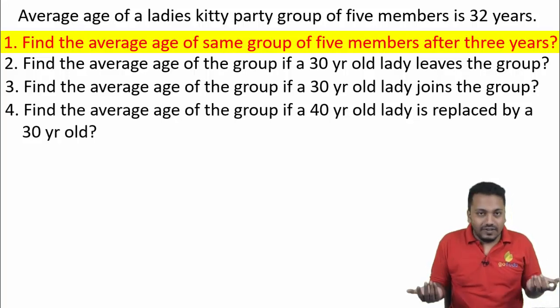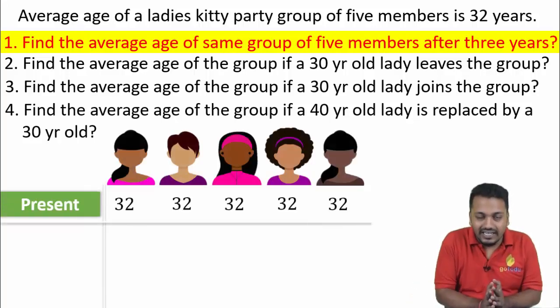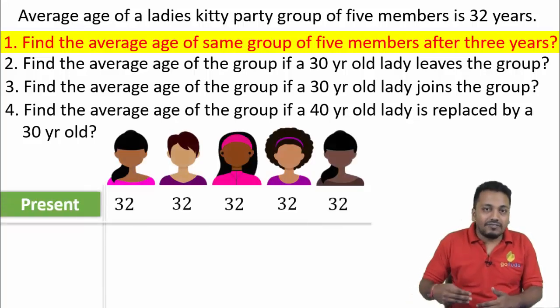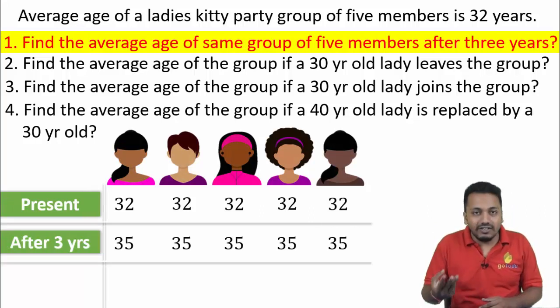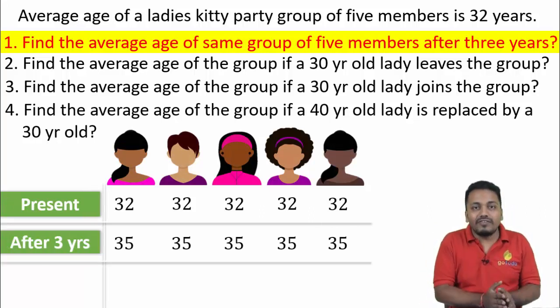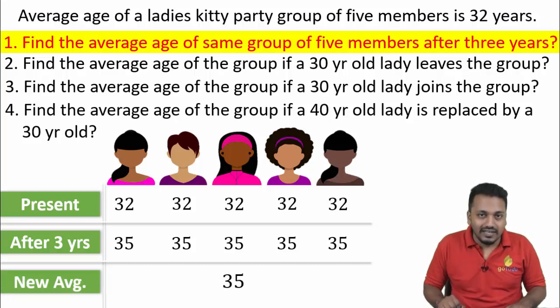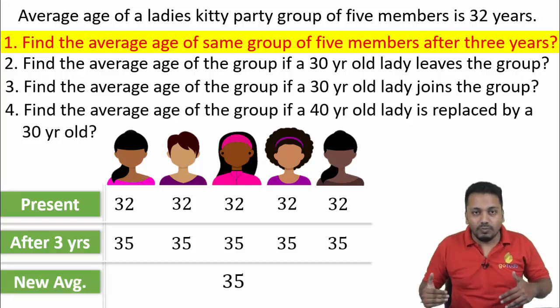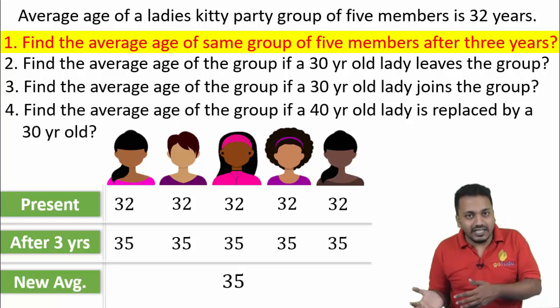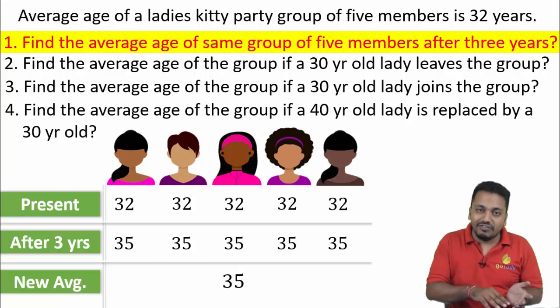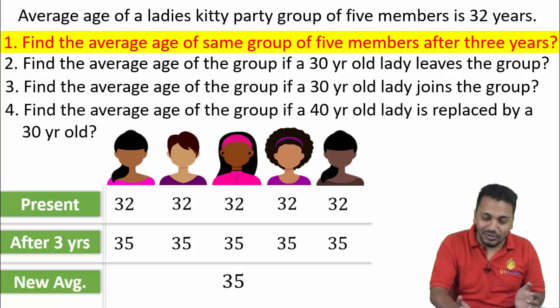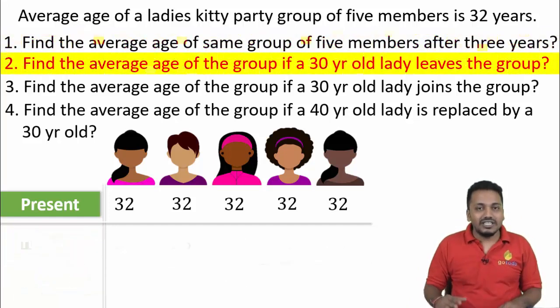Well, if we assume the present age of each lady as 32 years, after 3 years, each one will be 35 years. So the new average will now be 35 only. This should be direct. If the average present age of a group is 20 years, the average age of the same group 5 years back will be 15 years. Next question.